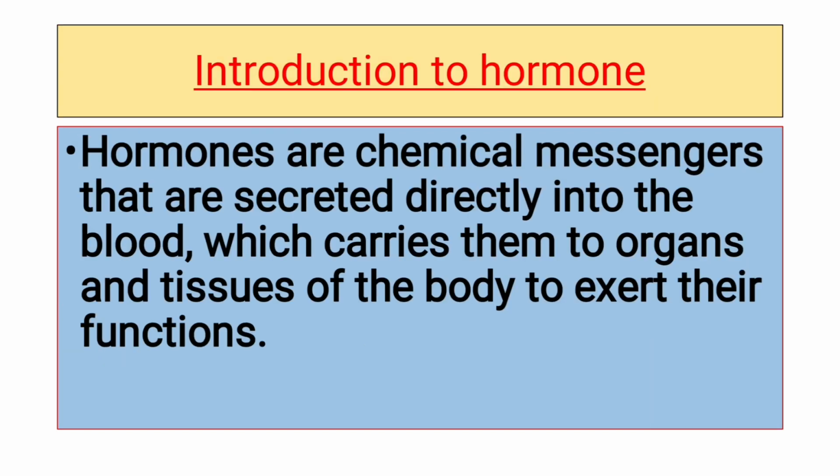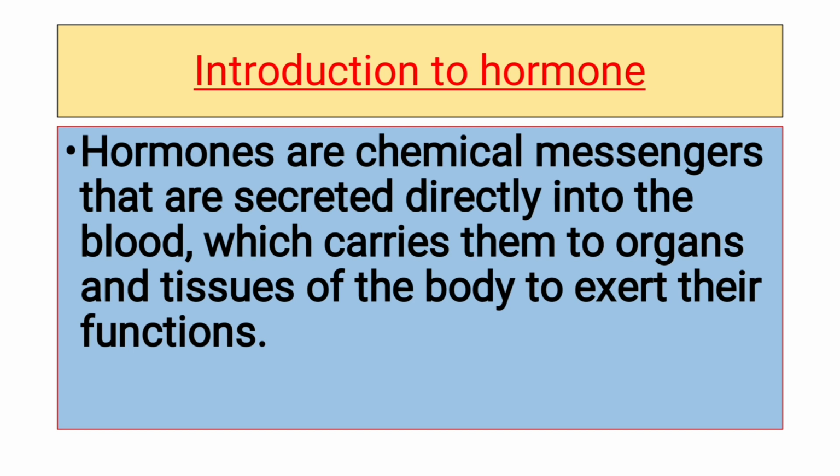Let's start with the introduction to hormones. Hormones are chemical messengers that are secreted directly into the blood, which carries them to organs and tissues of the body to exert their function. So what are hormones? Hormones are chemical messengers that are carried through blood to their respective place where they produce their action.